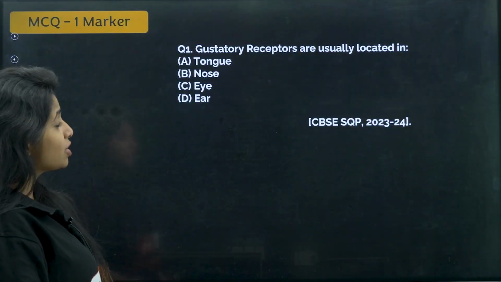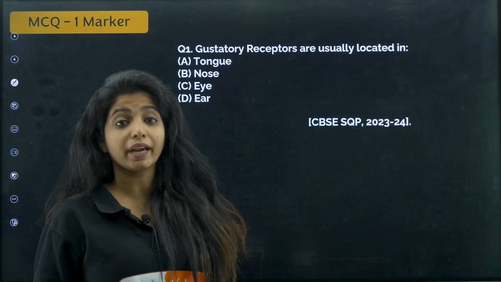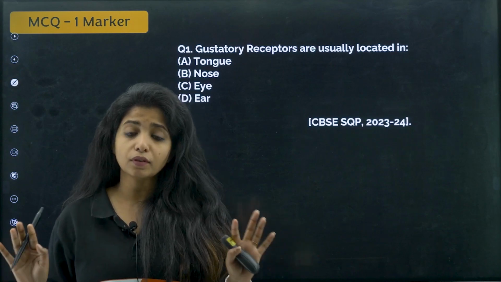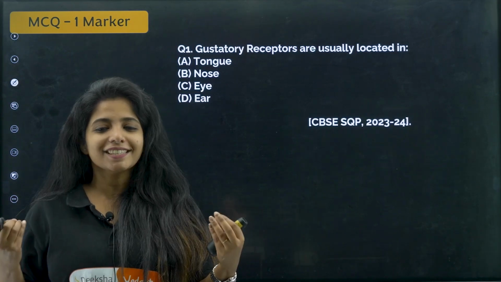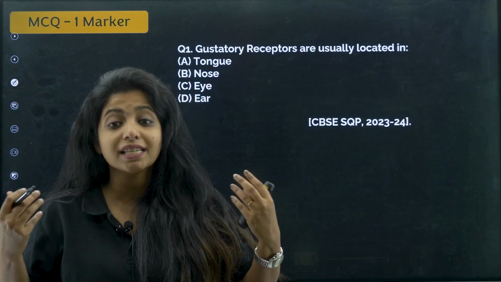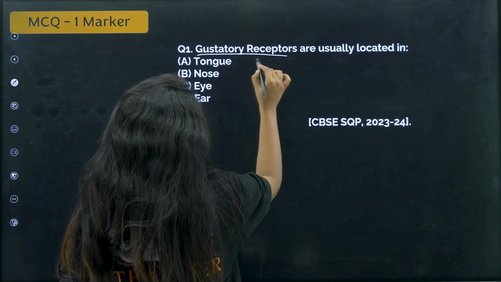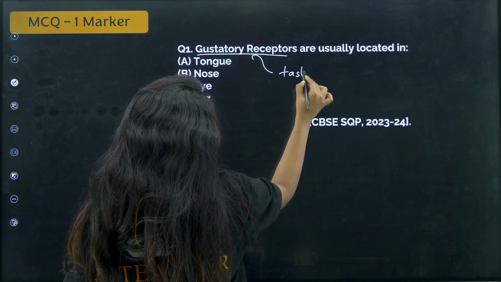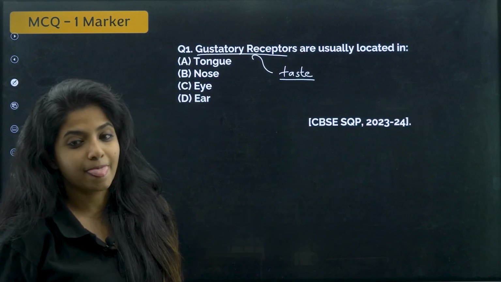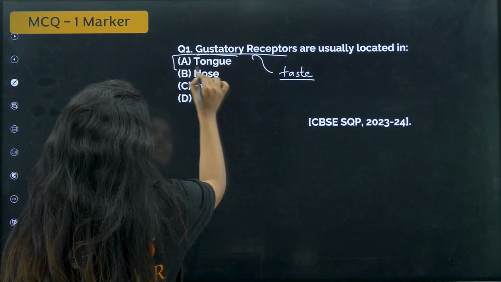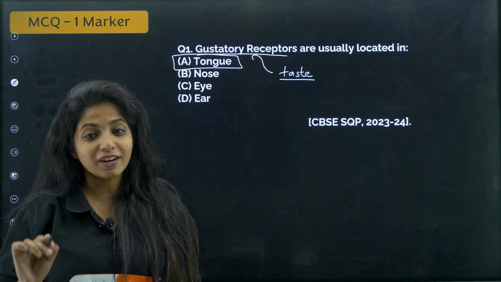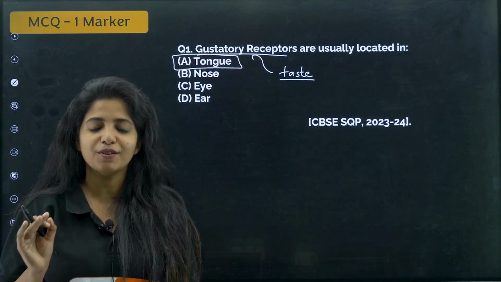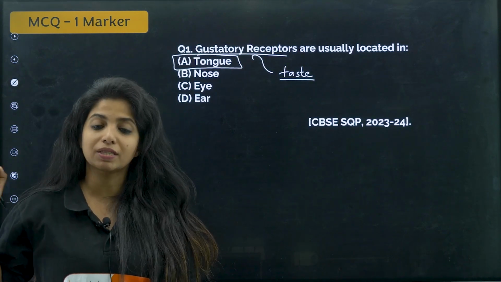The first question: gustatory receptors are usually located in. There's a way I always say for you to remember this: gustatory receptors are there for tasting. It's for giving you the sense of taste. Now for tasting, what do we have, children? We have the tongue. So gustatory receptors are there on our tongue. Always remember it, it is gustatory receptors which are there in the tongue.